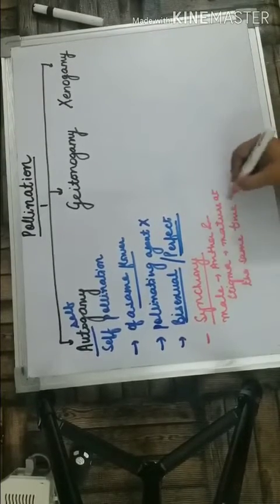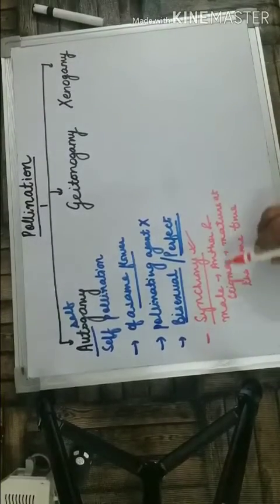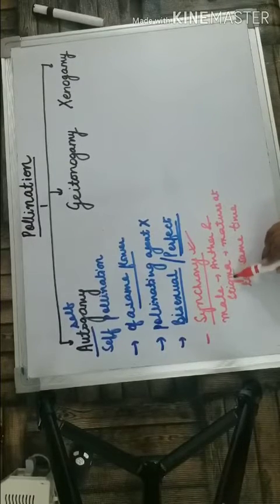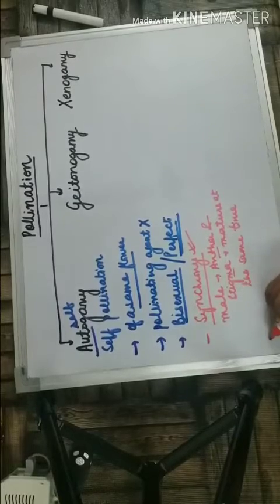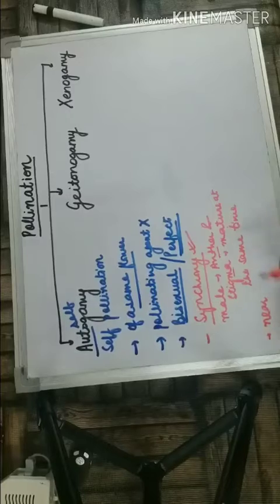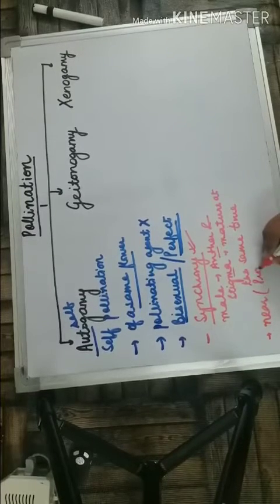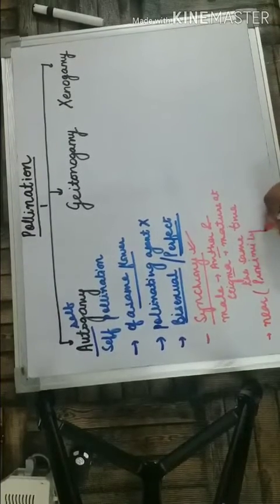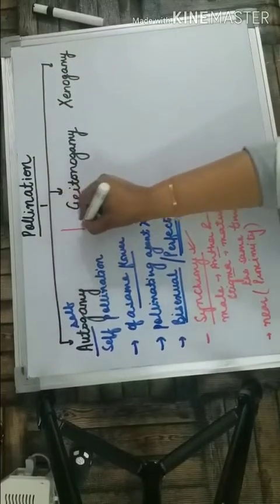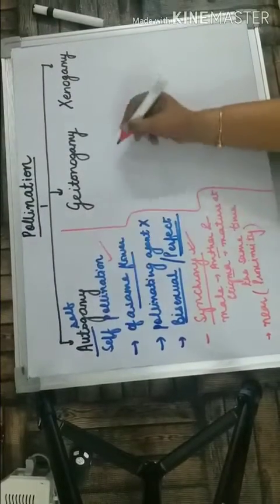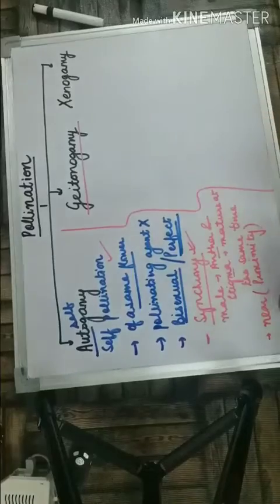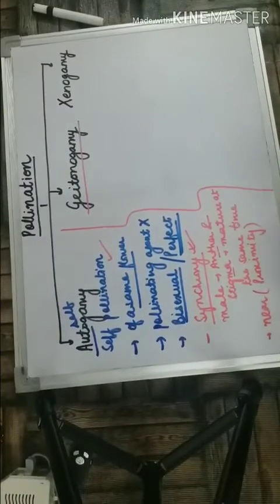They should have synchronization. The male anther and the stigma should mature at the same time. And next thing, they should be present near to each other. That is very important. That means there should be proximity between the anther and the stigma. Is that very clear? So this is what we call autogamy. Autogamy means self-pollination.